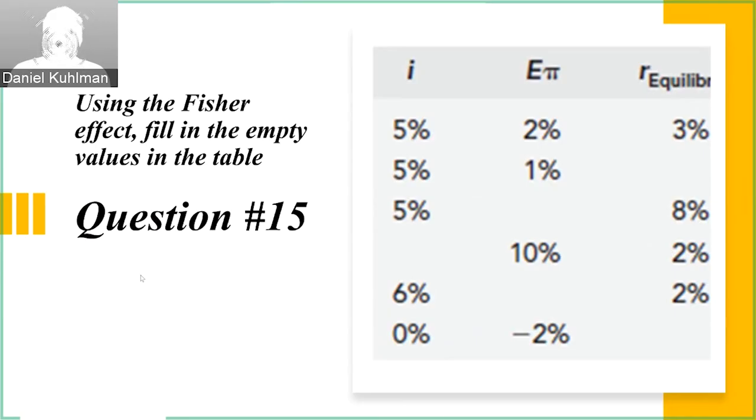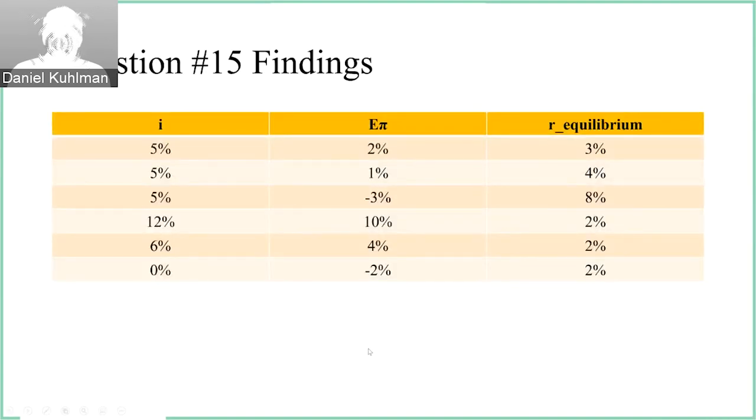Using the Fisher effect, fill in the empty values in the table. What is the Fisher effect? The Fisher effect is an equation that shows the relationship between the nominal interest rate I, the expected inflation rate E pi, and the equilibrium rate of return. And it says that the nominal interest rate is equal to the expected inflation rate plus the equilibrium rate of return.